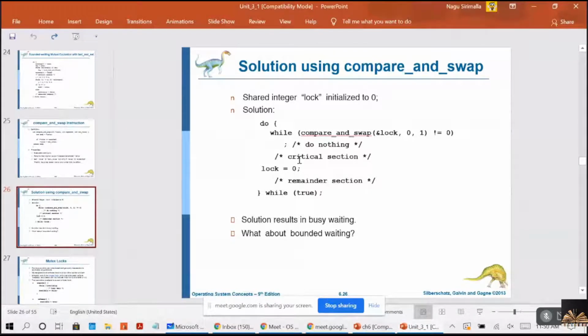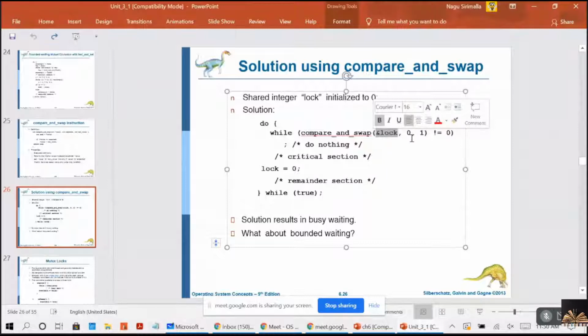You understood? Because the swapping was done, the lock will be 1 now. What will this value contain now? It will contain 1. Because this condition is failing, it can enter into the critical section. You are getting me, guys?